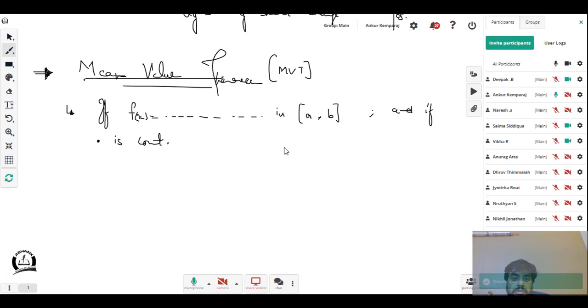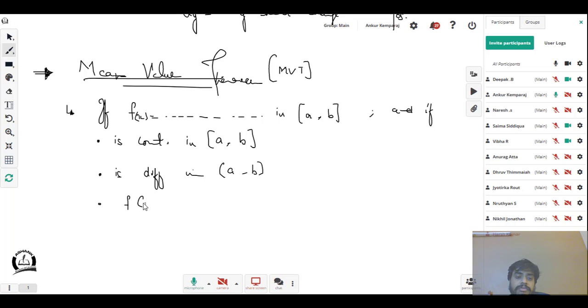So if I have an equation f of x in the interval a comma b, and if this equation is continuous in the closed interval of a and b, that means the closed interval would mean including a and including b and all the elements between them. If this equation is continuous, and the next condition is if this equation is also differentiable in the open interval of a and b, and if f of a is not equal to f of b,